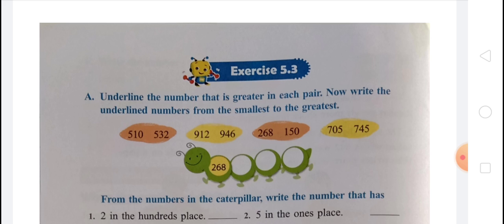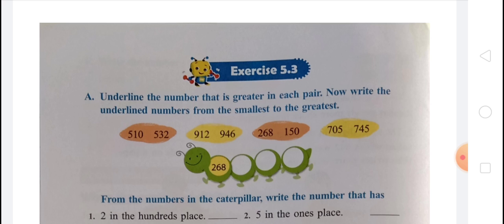In 470, on ones place there is 0, on tens place there is 7, and on hundred place there is 4. So that is a 3-digit number. And 59, on ones place there is 9 and on tens place there is 5, and 59 is a 2-digit number. So a 3-digit number is greater than a 2-digit number. So 470 is greater than 59, and Jumbo has more bananas than Mambo.